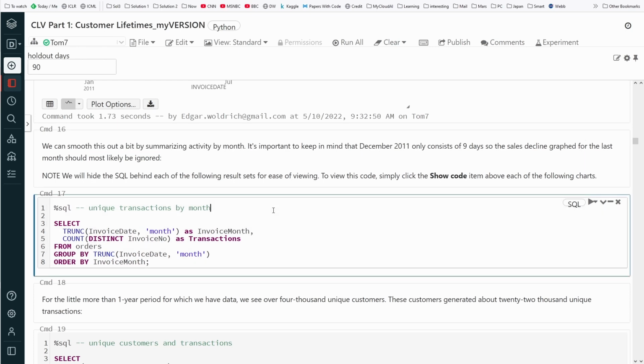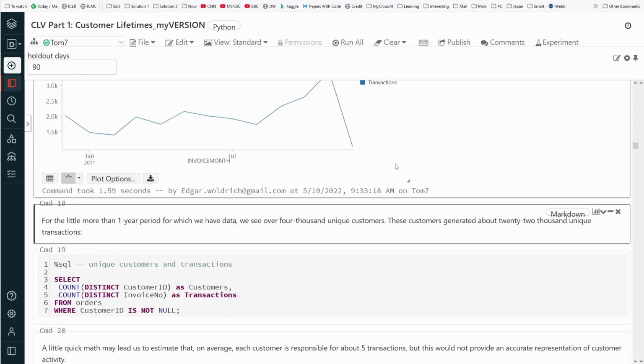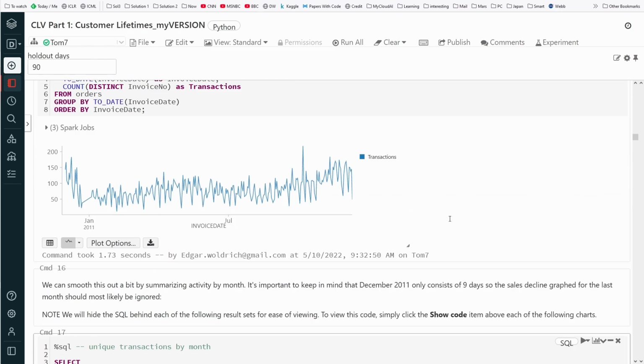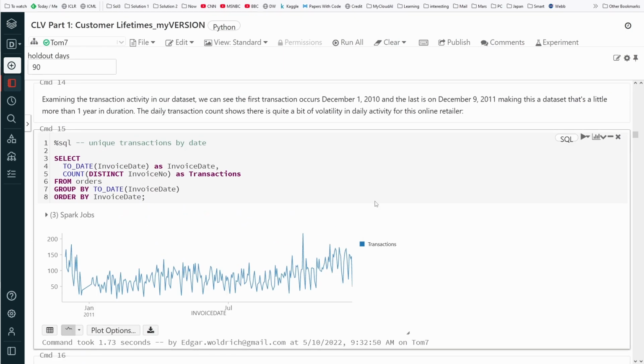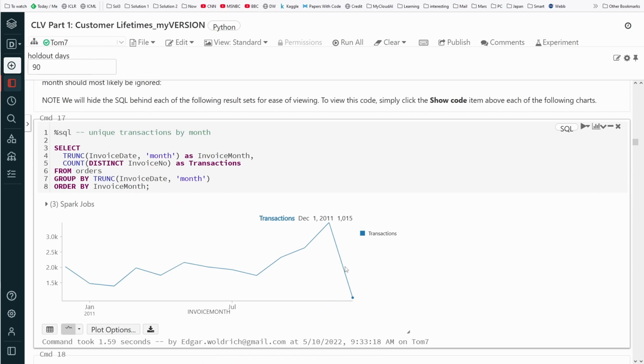Okay, let's do this. January and July. So yes, here we have a beautiful transaction volume in November and December. Remember, we have just 9 days of December 2011. The last one was December 9, 2011. So it is clear that here it comes down in December, but this is a nice indication.